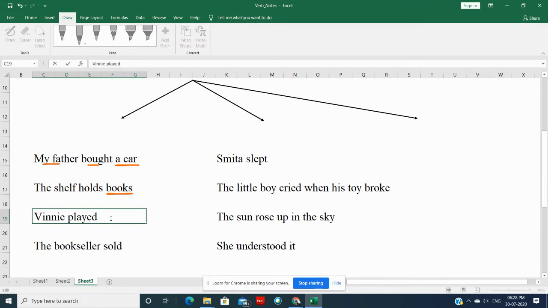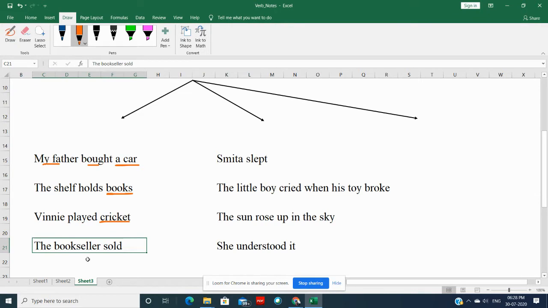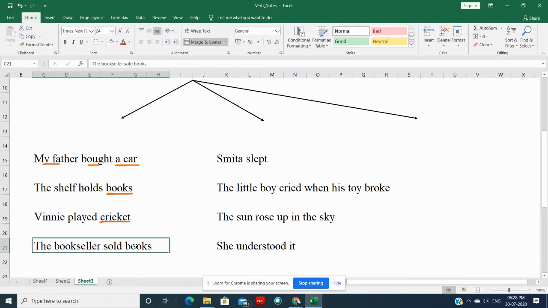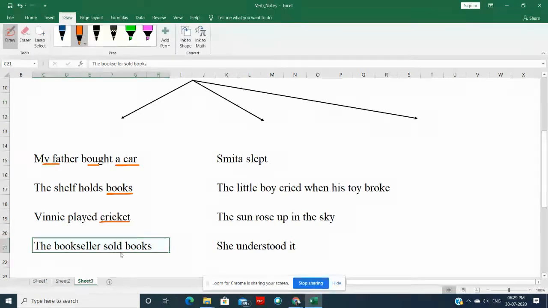It's not making complete sense again. But if I say Winnie played cricket, now it's making complete sense. Again, this needed an object. The bookseller sold. Again, it's not making sense, so I needed to add books. The bookseller sold books. Here also, if I add an object to it, the sentence makes sense.